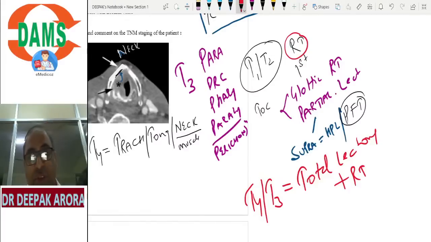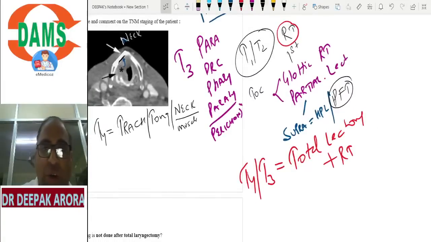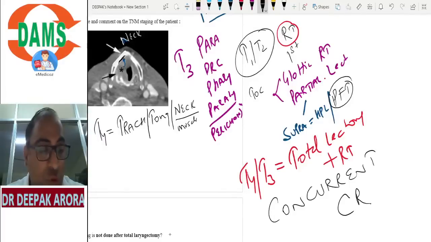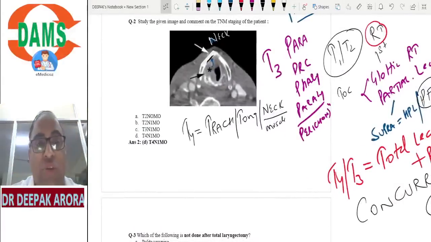Patient denies surgery. The person says, I do not want to be operated. So if the patient is not interested in surgery, we go for concurrent chemoradiation. Remember concurrent chemoradiation. It is not the treatment of choice. It is only for those patients who deny surgery. Clear? Concurrent chemoradiation. This concept should be clear.